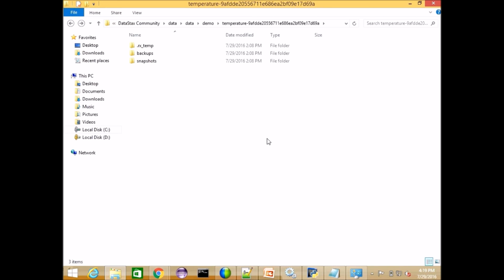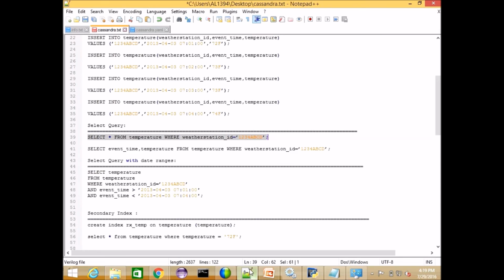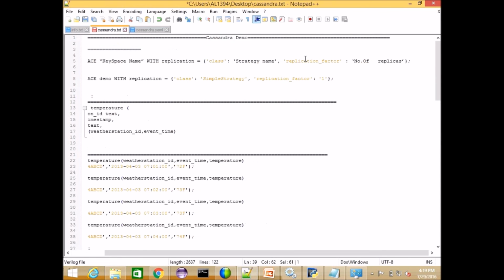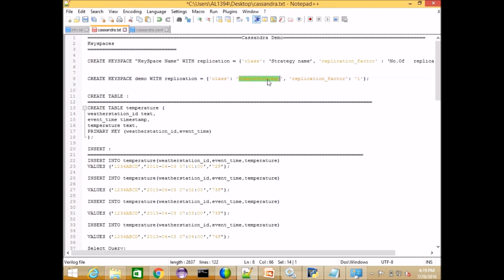You said simple strategy. How many keys can you use in that? What other things can you do there? That is the strategy for storing the data. The other setting is the replication factor. This is the strategy name, simple strategy. Those two only: simple strategy and network topology. Network topology for multi-node, simple strategy for single node.